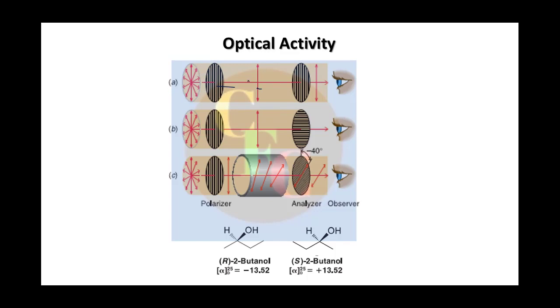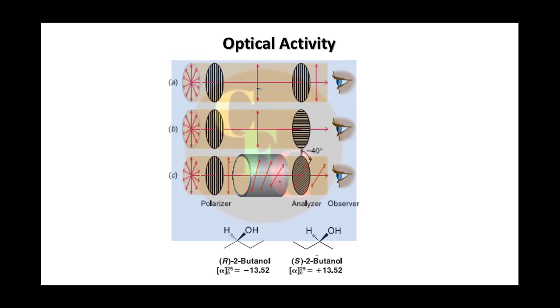So your plane polarized light is coming through the polarizer, and the analyzer is in line with this polarizer, so it can come out. But if it is crossed with the polarizer, then nothing will come out. This light will not come out, right? Fine. Now you have a sample here, right?